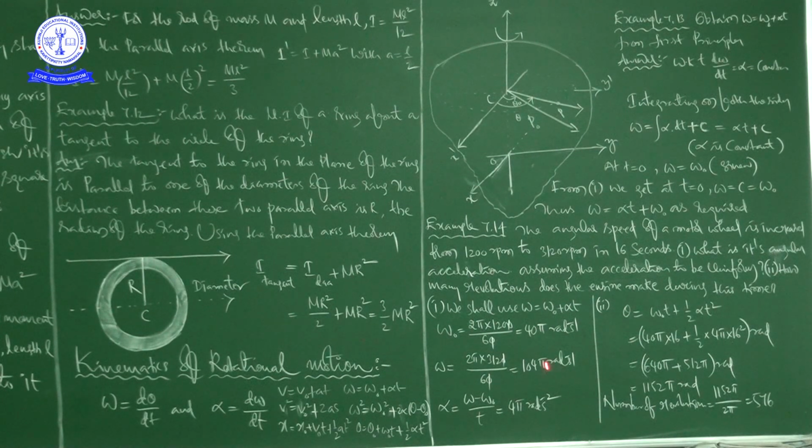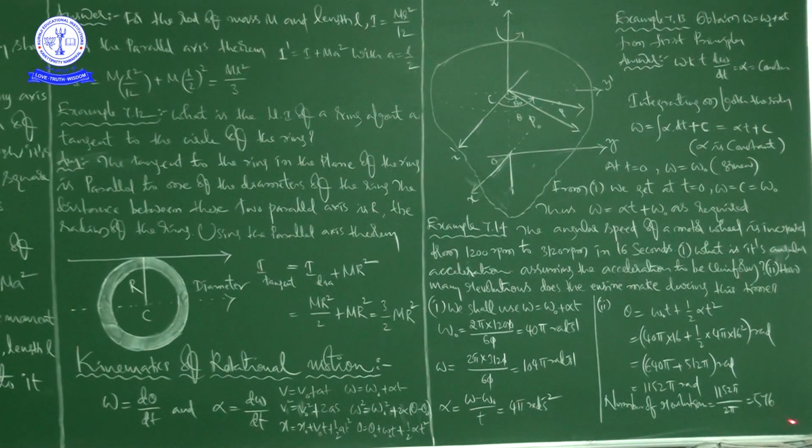And in the second one he asks to calculate the number of revolutions, right? So first we found the angular displacement based on the equation of rotational motion, theta is equal to omega naught t plus half alpha t square. Thereafter we determined the number of revolutions, that is 1152 pi by 2 pi is equal to 576 revolutions.